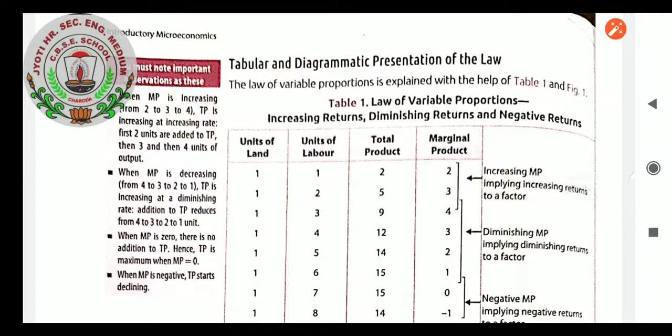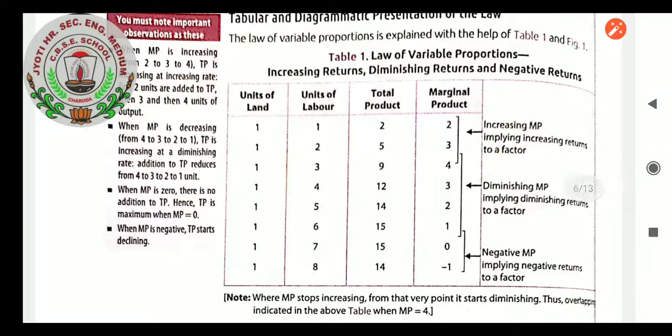Units of land, you can see, is fixed at 1. Units of labor, what you are seeing, is increasing. Total product is also increasing. Up to where it has increased, where the total marginal product is, what you are seeing, marginal product. Marginal product is 2 when total product is 2, with units of land and units of labor utilized being 1 and 1. Then marginal product has been 3.